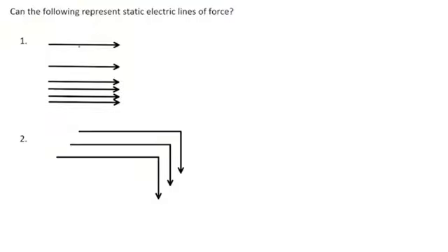Here in the first diagram, we are given several straight lines which are parallel to each other. We see that in this region, let's say region A, the electric lines of forces are not densely populated, which means they are a bit less concentrated. Whereas in this region, let's say region B, the electric lines of forces are pretty densely packed, or their concentration is high. As we already know, if the concentration of electric lines of force is high, it means the field strength is high. So we can say that the electric field strength at B is greater than the electric field strength at A.